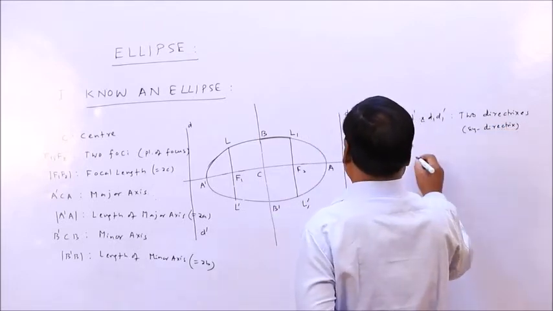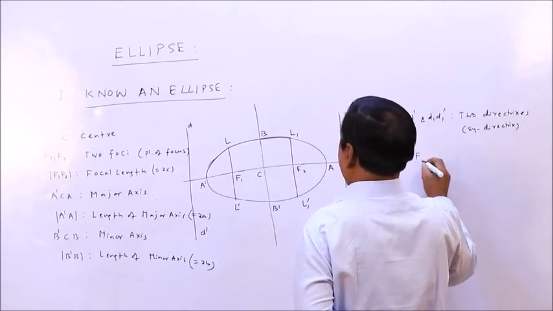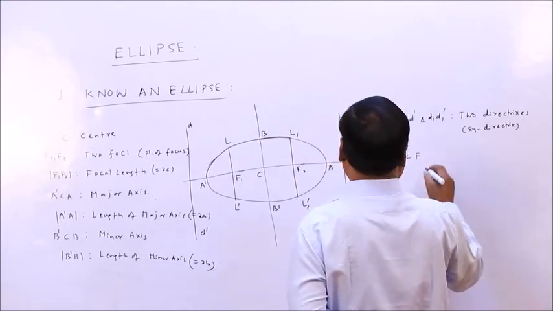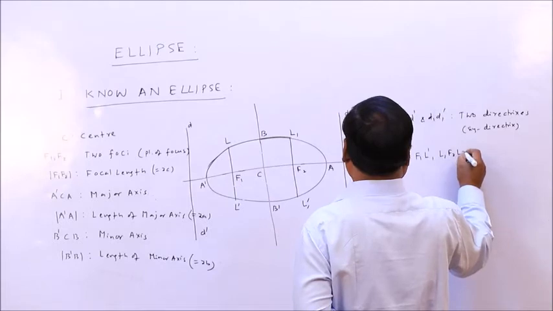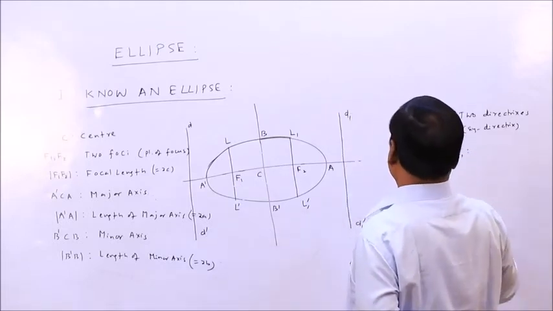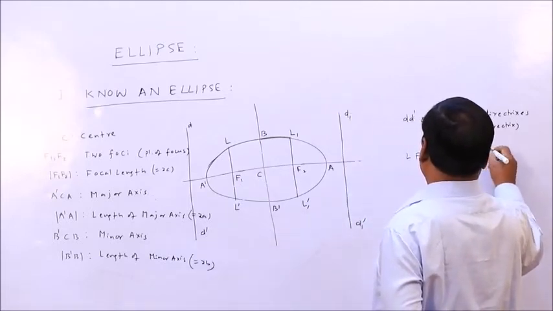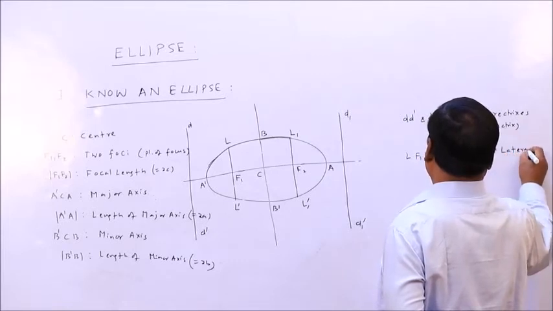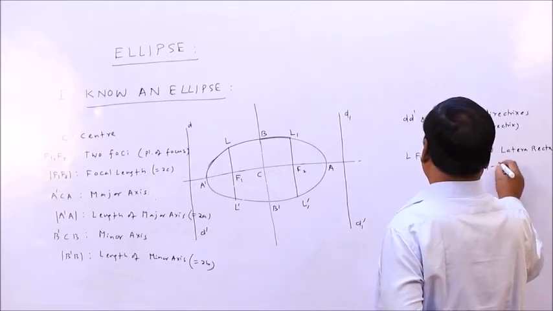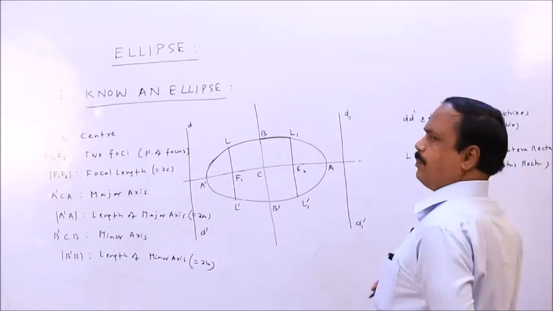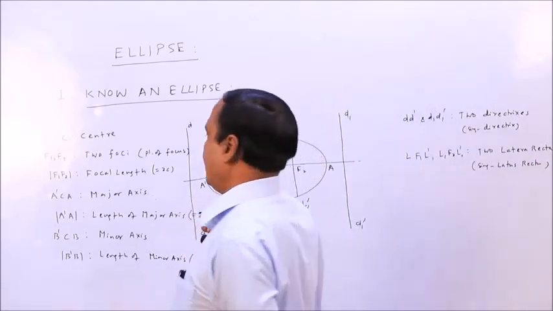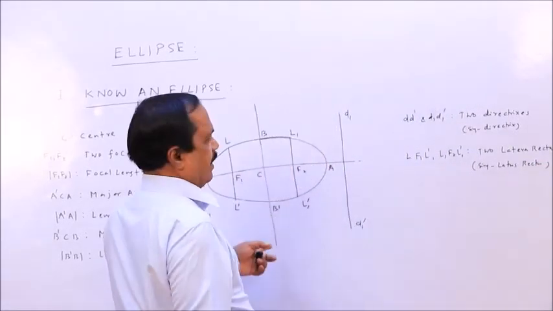Then LF1L dash and L1F2L1 dash are two latera recta; singular latus rectum. Actually in a parabola you had one latus rectum, but here there are two latera recta.